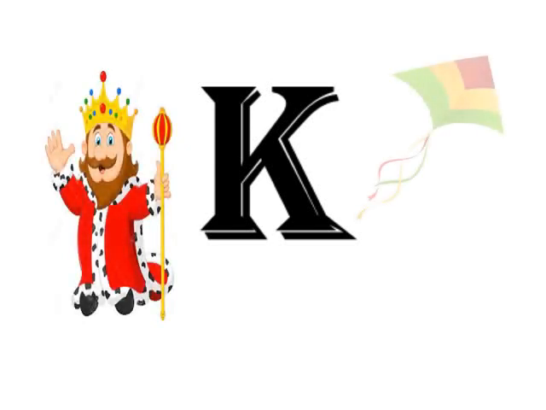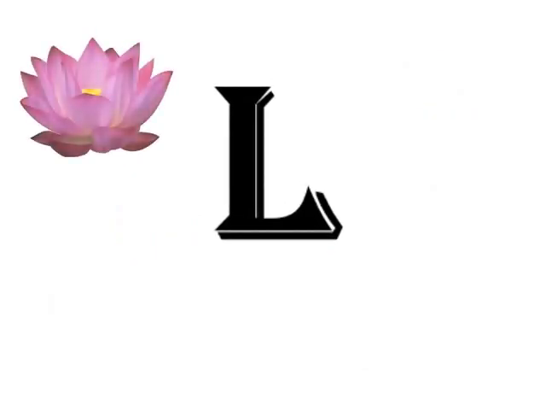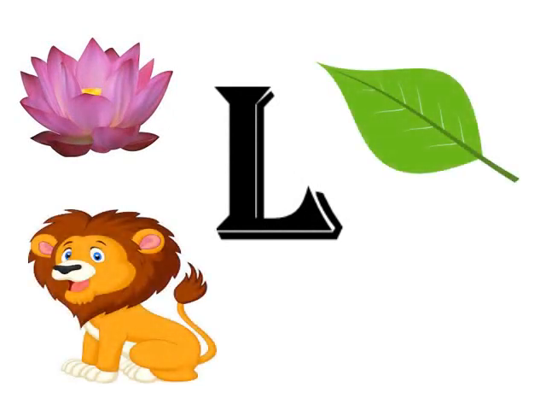The phonics sound for alphabet K is K. King, kite, kiwi, K. The phonics sound for alphabet L is L. Lotus, lion, leaf, ladybug.